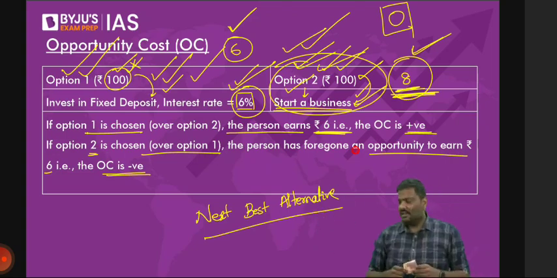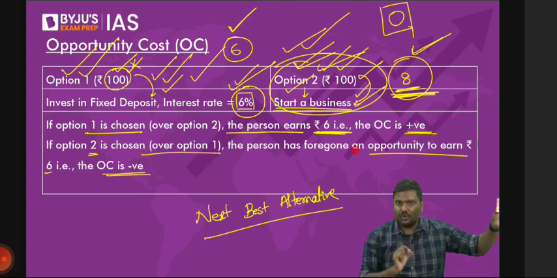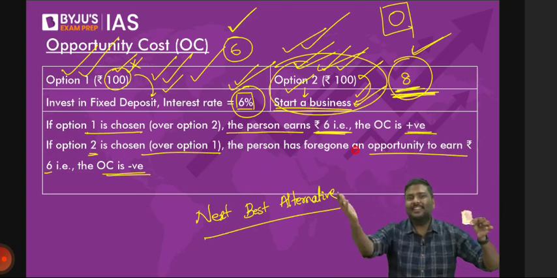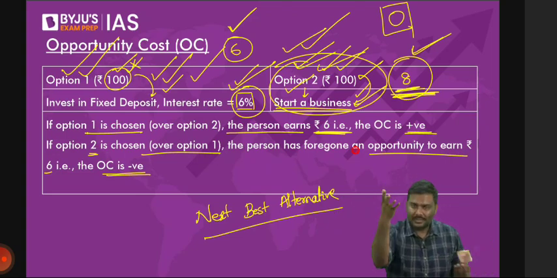Sir, what if I earned 10 rupees in the business? Now you'll ask me, sir, what if I invested, rather than earning 0 rupees, and earned 10 rupees? Same argument. You earned 10, but on the other hand, you could have earned 12 rupees. Did you not lose an opportunity to earn an extra 2 rupees? That is opportunity cost. I hope you understand this.